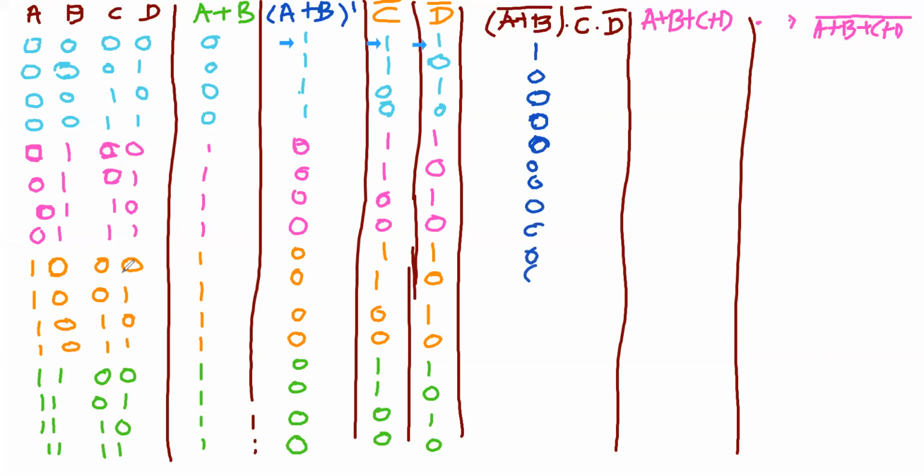All will be zeros up to the last. Only the first element is 1. Now let's find out A or B or C or D. You have the table here, right? If you take OR along this line, what are you getting? Tell me the answer: A OR B OR C OR D.